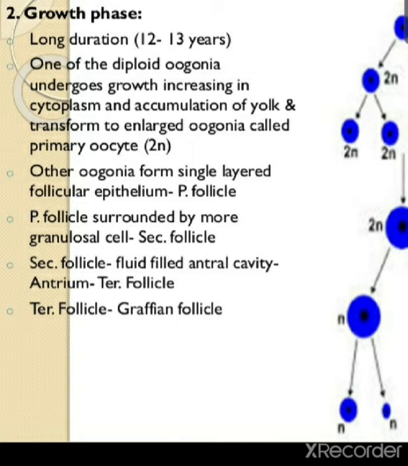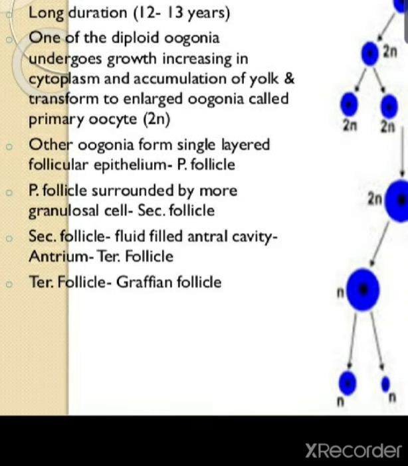After that comes the growth phase, which has a long duration, almost 12 to 13 years. One of the diploid oogonia, already developed during mitosis, undergoes rapid growth and increases in size. There is accumulation of cytoplasm and yolk, and it transforms into an enlarged oogonium called the primary oocyte.